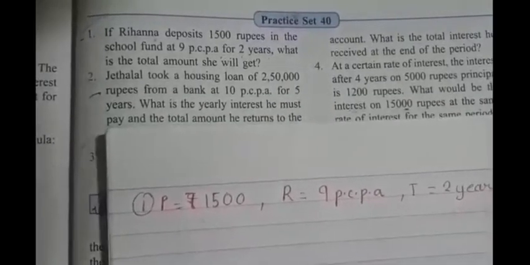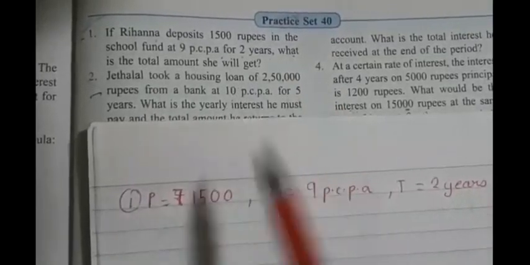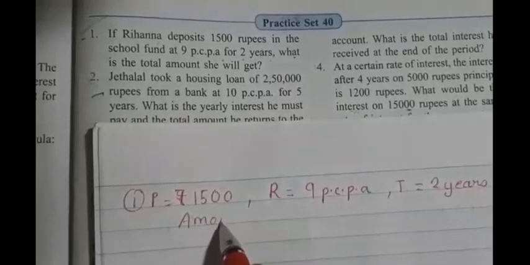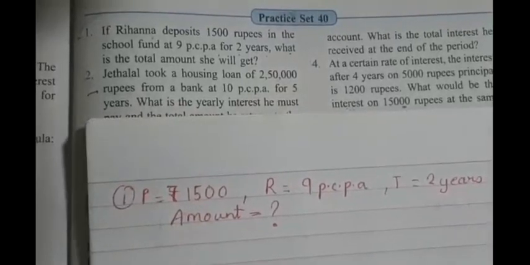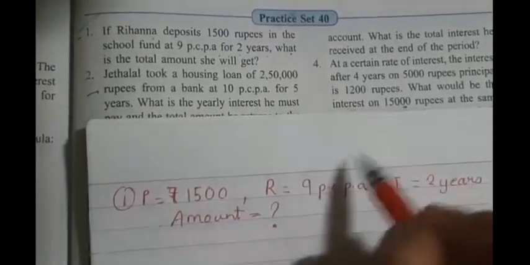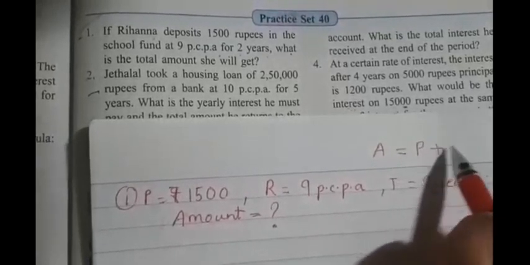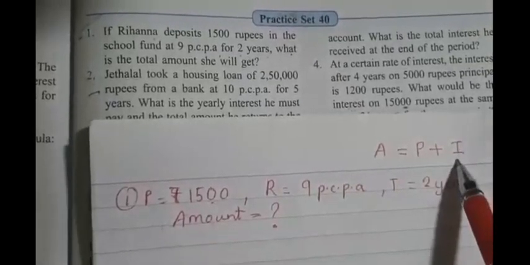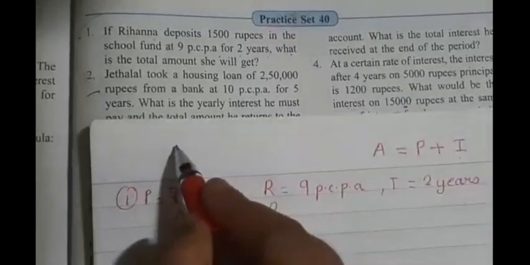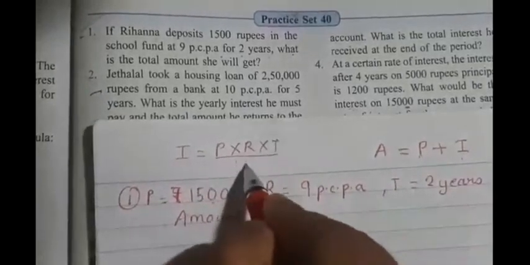Okay, now next, they are telling us to find out the total amount she will get, which means we have to find the amount. So amount is equal to question mark. Now we all know the two formulas. First one, we have to find the amount. For amount, should we know the principal and the interest? Principal plus interest. Principal we have, but do we know interest? No. Then first we have to find out interest. Yes. The interest formula is what? I is equal to P into R into T upon 100.